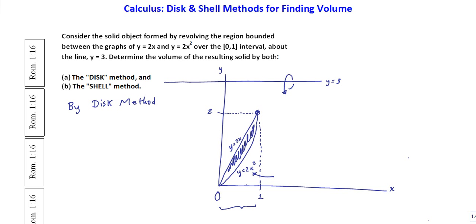We're going to use two popular methods to do this. You're probably taking this in your calculus class presently. One is the disk method, and then part B will illustrate solving the same exact problem using the shell method. All right. I'm not going to attempt to draw out the resulting three-dimensional object when you revolve that planar area about the line y equals 3. That would be awfully complicated. But I am going to ask you to see that in your mind's eye.